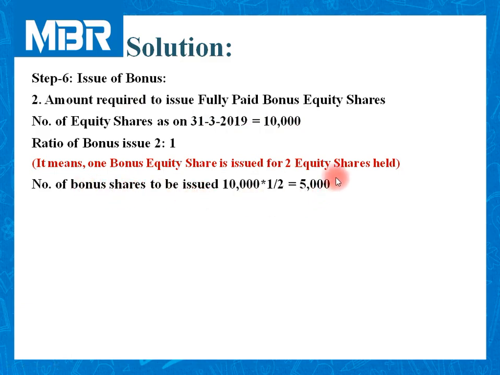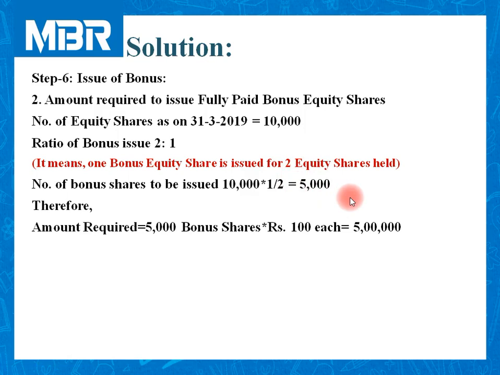So the company will issue total 5,000 bonus equity shares. And amount required is 5,000 bonus shares multiplied by rupees 100 each. So total amount is 5 lakhs.